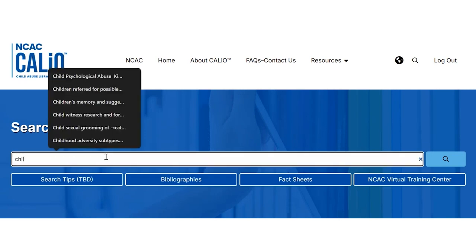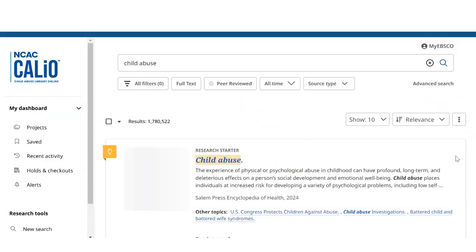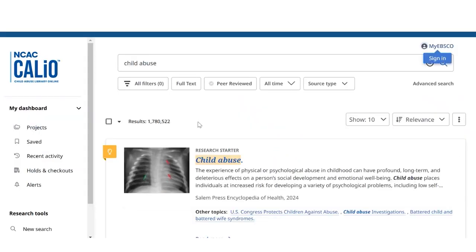Starting our search, start with child abuse and search. We now have, as you can see, over 1 million results. That seems to be a little bit excessive.